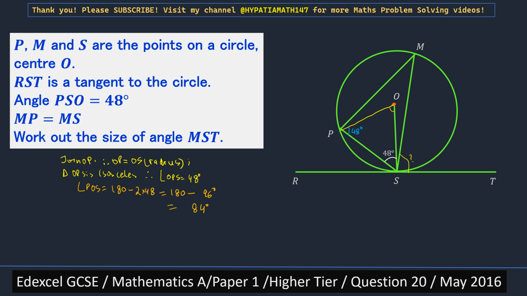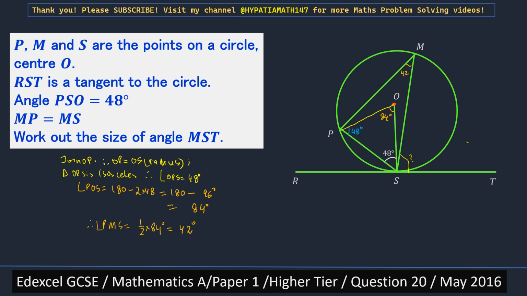So we get angle POS is 84 degrees. Once we get angle POS, we can find angle PMS. Therefore angle PMS would be half of 84 degrees, that is 42 degrees.